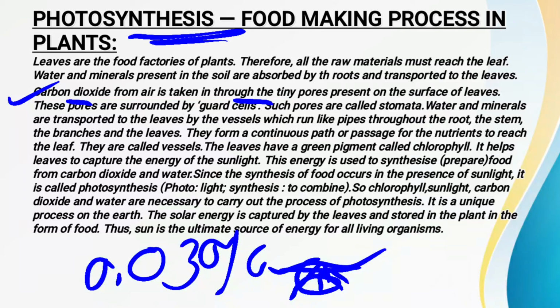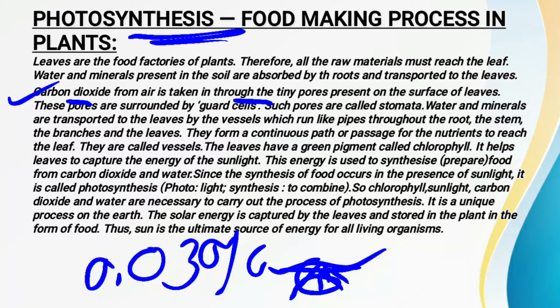So what is all about carbon dioxide? Listen very carefully: carbon dioxide is another raw material which is used by the plants for preparing the food. And from where are the leaves getting the carbon dioxide? They are getting it from the environment. Carbon dioxide is a type of gas which is present in the environment.